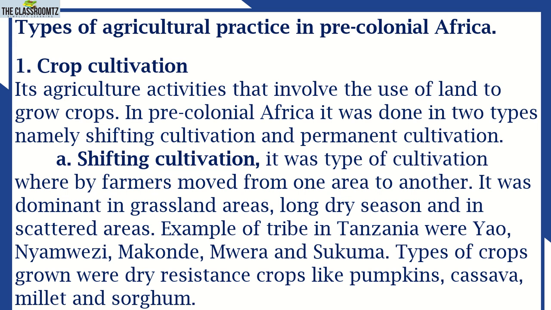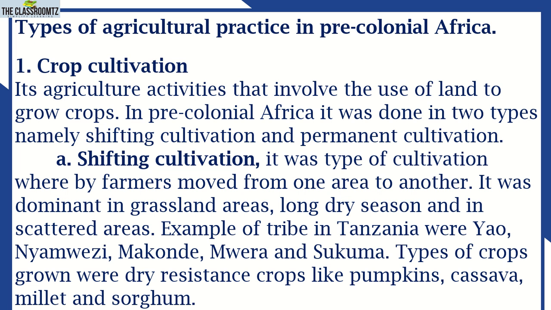Planting of maize, planting of beans, planting of groundnuts, and the other food crops. Remember, at the beginning, before interaction with the people from outside of Africa, the main crops planted were food crops. Cash crops like coffee, cocoa, cotton, rubber, and other raw materials were brought by colonialists or strangers from outside for the purpose of meeting the demand for raw material. So before that, we planted mostly food crops.